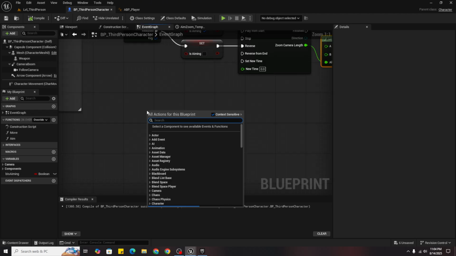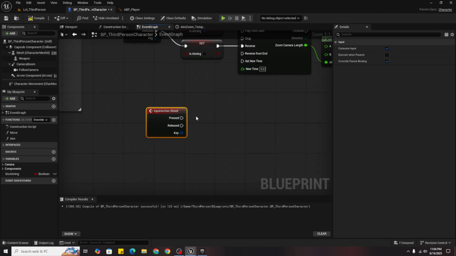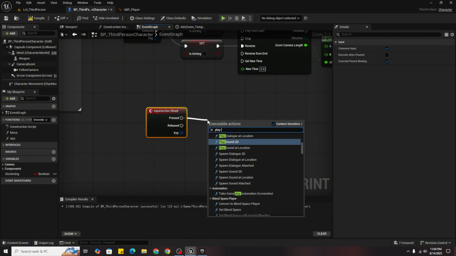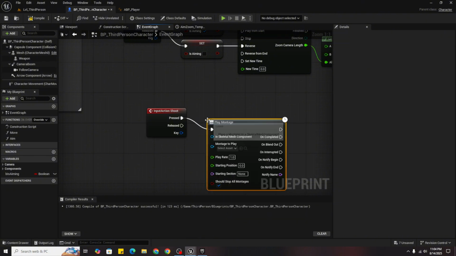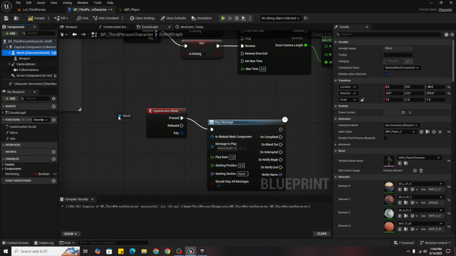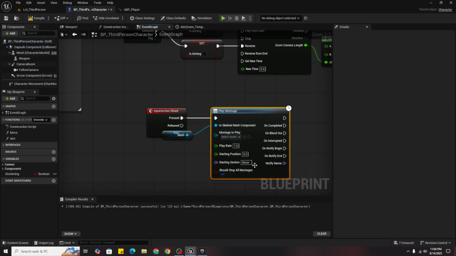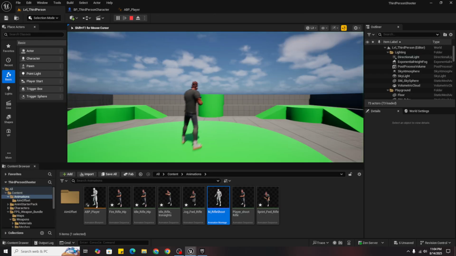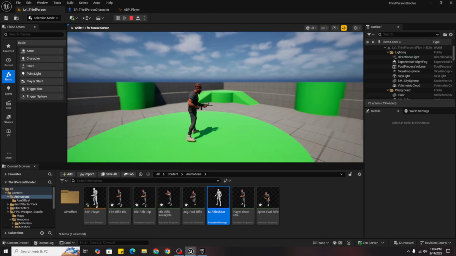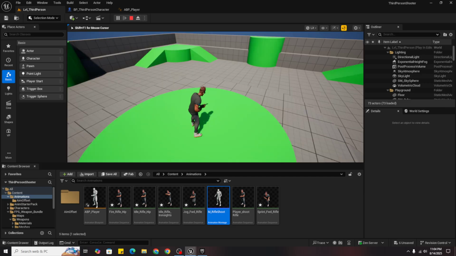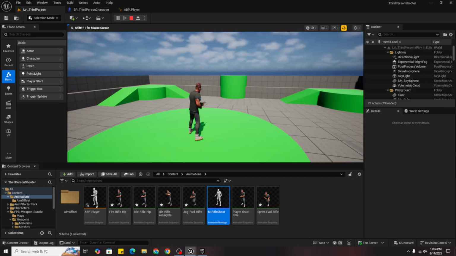So again shoot, play montage in skeletal mesh asset, drag it here, montage to play m_rifle shoot. You can see it's playing